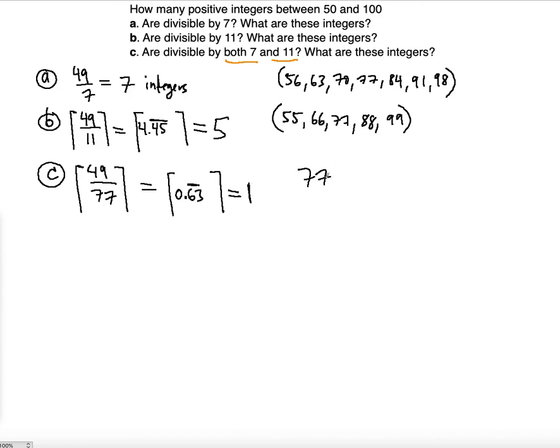And guess what? 77 is the only one, right? So 1 matches the 77 here, right? Because 77 is the only number between 50 and 100 that's divisible by both 7 and 11.